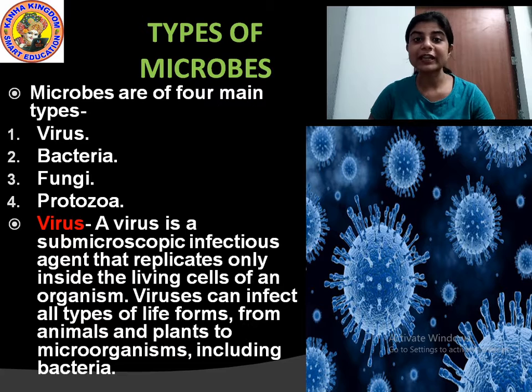Living cell means our body is made up of many types of cells. You will come to know in the higher classes what is a cell. When the virus comes in contact with a living cell, then only it shows its living features. Otherwise, it is neutral when it is outside. It does not grow or replicate. Replicate means to grow from one to another. That is how these viruses grow.